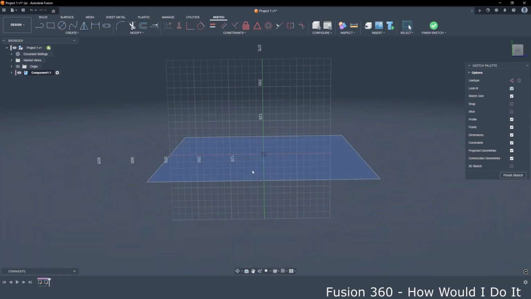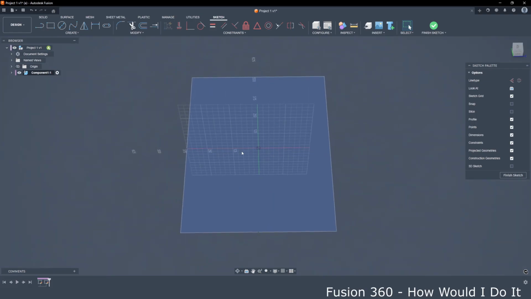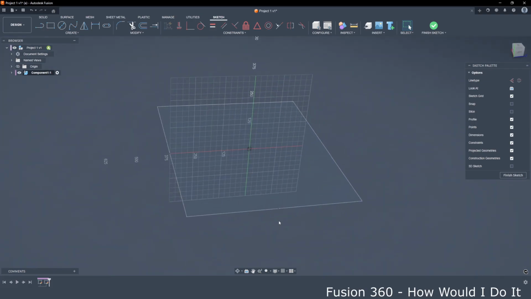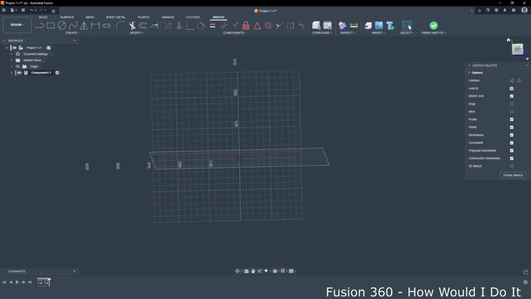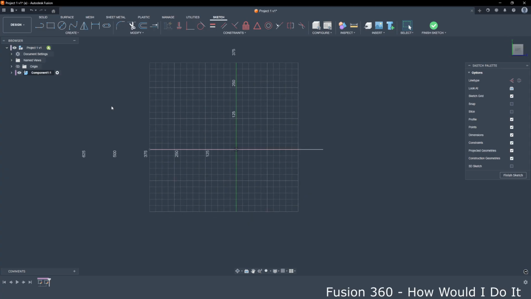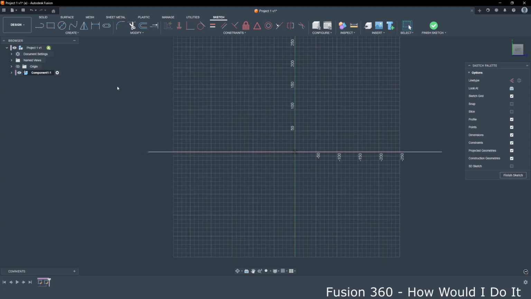Now since I have here a perspective view, I will try to have orthographic view here, and you can change that in display settings, camera, orthographic, perspective with ortho faces. Now I will create another sketch.